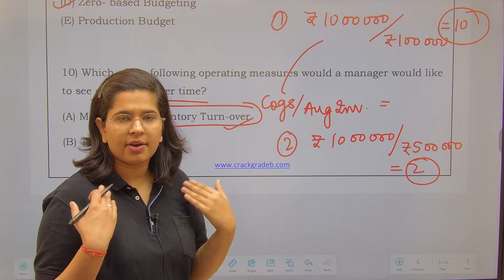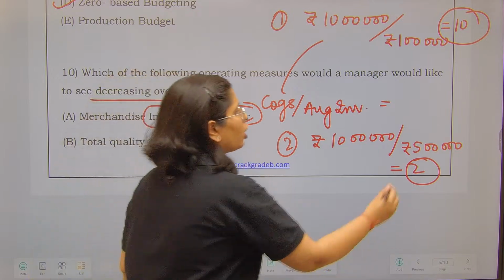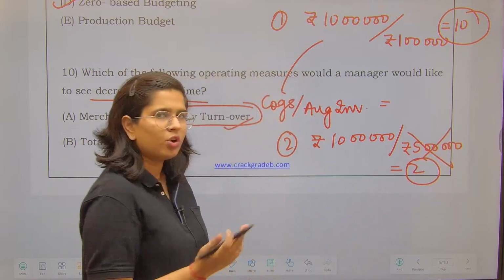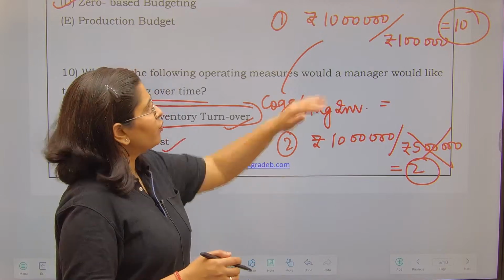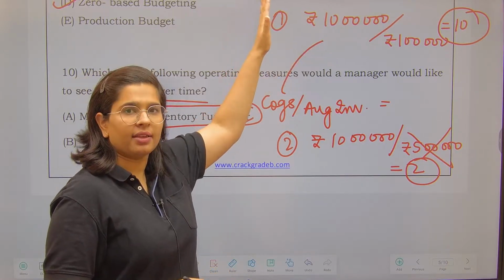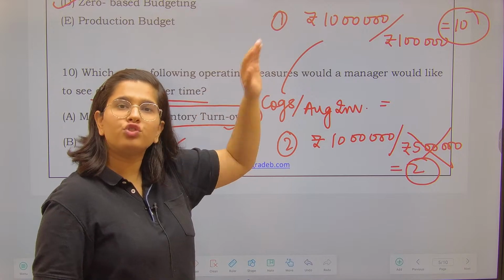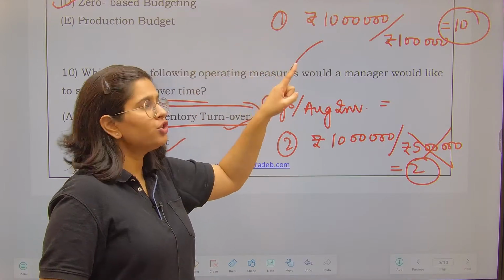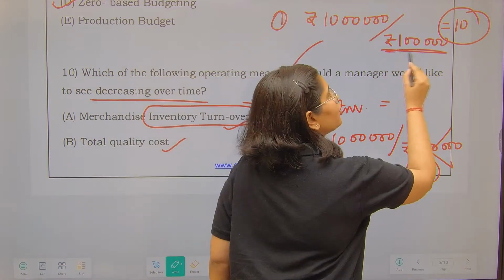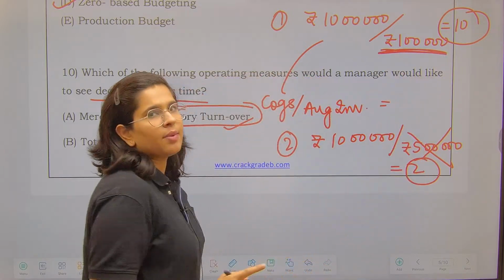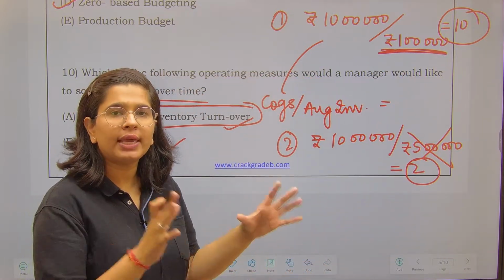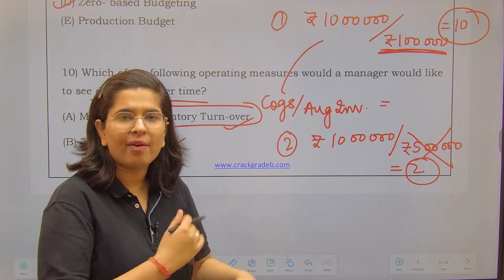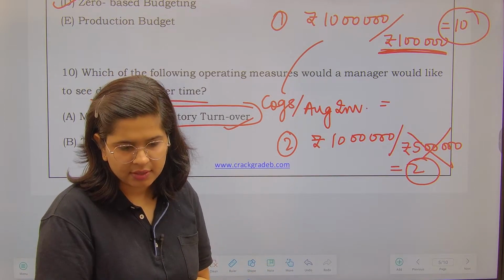As a business woman, I do not want my stock to rot in my godown. I want my production to be high. My cost of goods sold should be high, my production should be high, but my inventory should be less, because I do not want to keep the inventory in my godown. I want to sell it.